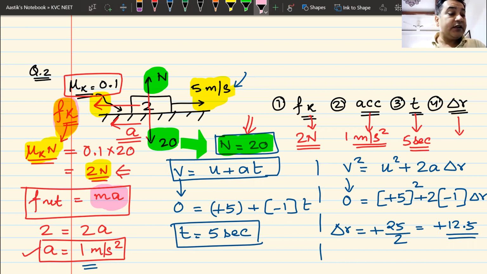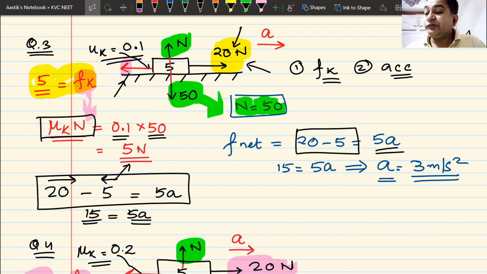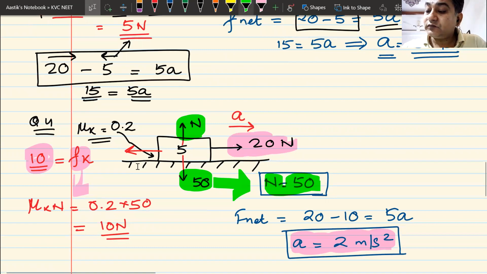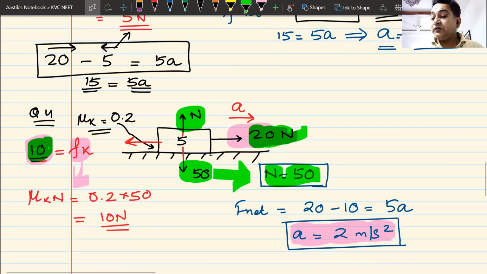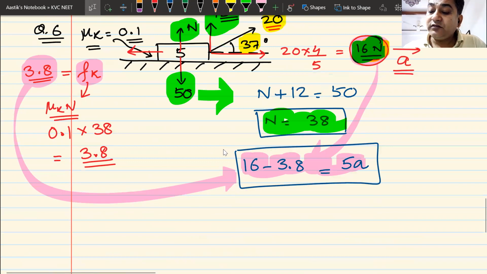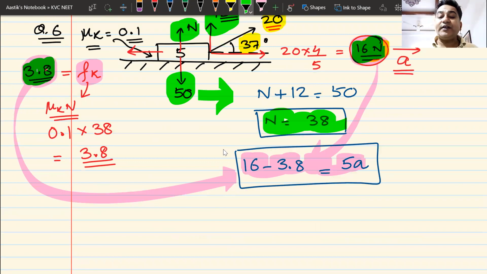But in the questions later on, question number 3 and so on, there were two forces, one in the forward direction and one in the reverse direction. So we found out the net force. In question number 3, it was 20 minus 5. In question number 4, it was 20 minus 10. In question number 6, it was 16 minus 3.8. Do we understand this?